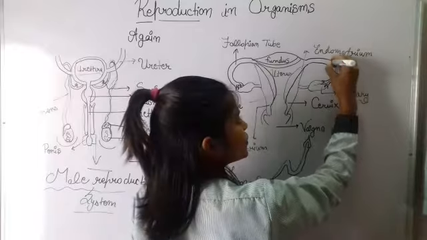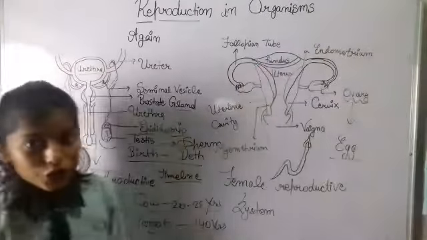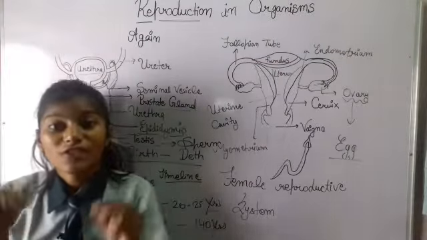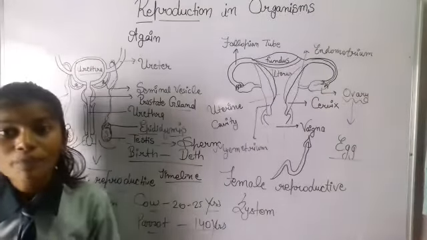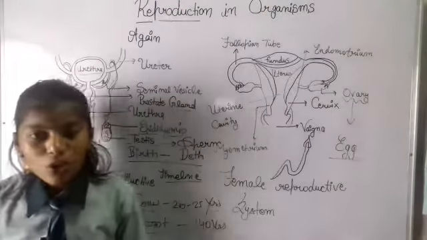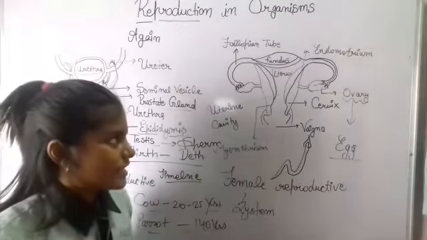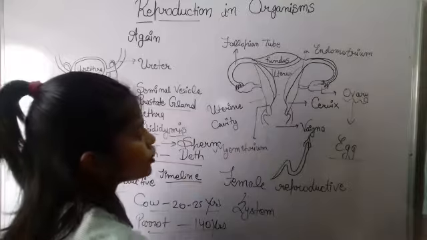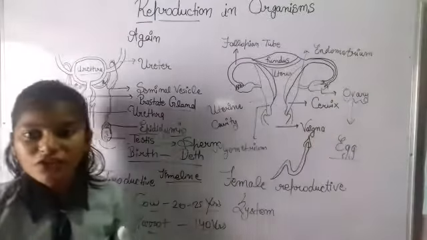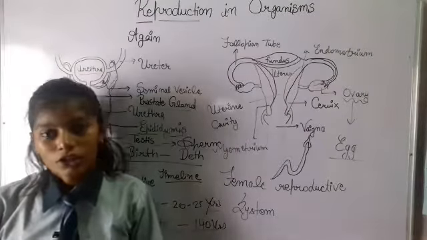Then from this tube-like structure, which is called the site of fertilization, very important, a one-mark question can be formed. Which organ is called the site of fertilization? That is the fallopian tube. There is a pair of tubes called the fallopian tubes.